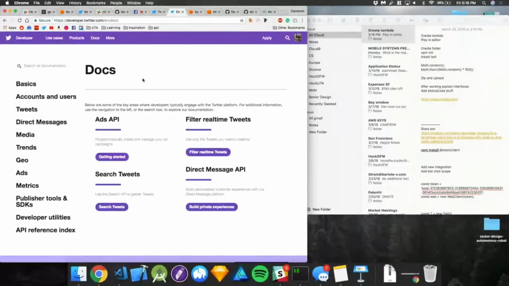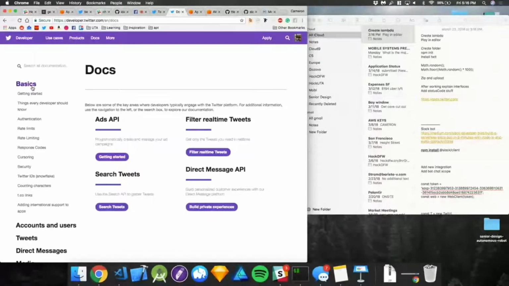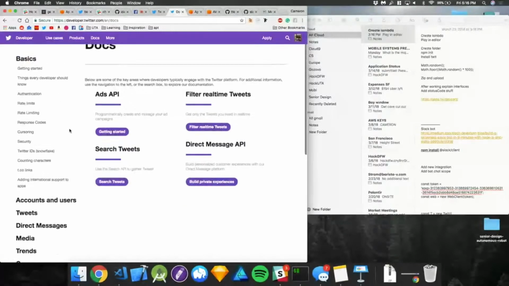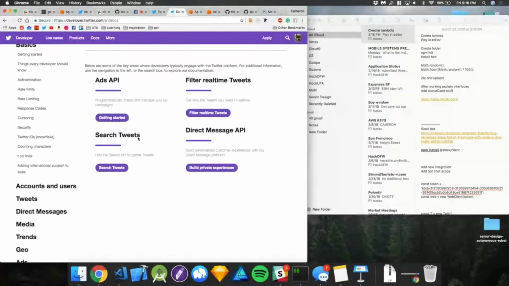It looks nice now. Honestly, it used to be a lot more readable in the past, like these big fonts and stuff. It's kind of hard to navigate now, but it looks nice, right? So they have all these little things. We're going to talk about two things today. We're going to talk about searching tweets, and we're going to talk about filtering real-time tweets.